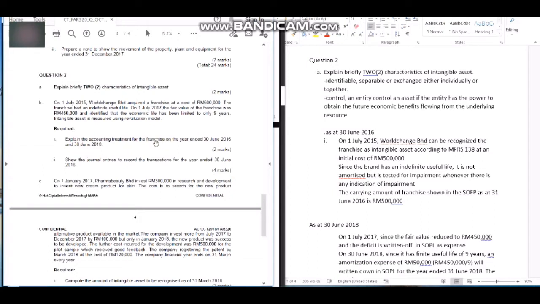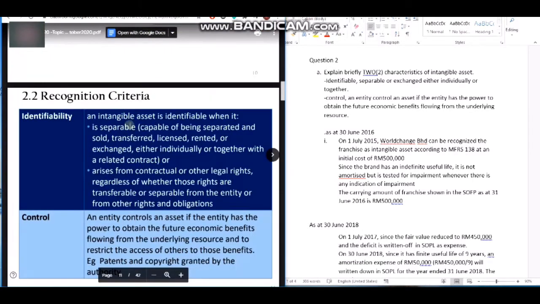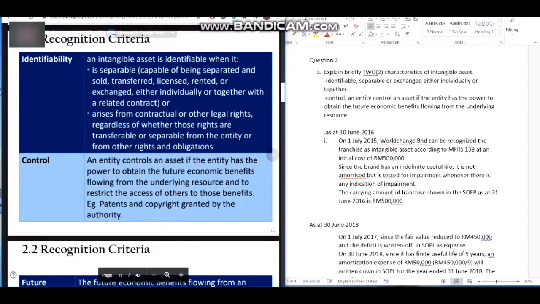Explain the accounting treatment for the franchise for the year ended 30 June 2016. What happened during the accounting treatment on 30 June 2016 and 2018? Basically, All Change Berhad is purchasing a franchise at a cost of 500,000. This franchise is an intangible asset. It can be recognized as an intangible asset because it meets the recognition criteria of intangible asset,